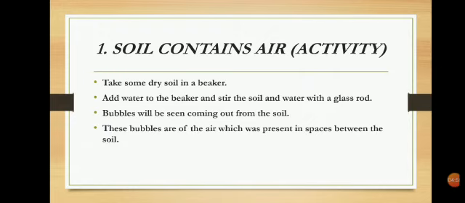These bubbles are actually the air which is present in the spaces between the soil particles. Why is it coming out? When we stir the soil with water, the water enters the spaces between the soil particles and expels the air present there. So the expelled air is seen in the form of bubbles coming out from the soil.